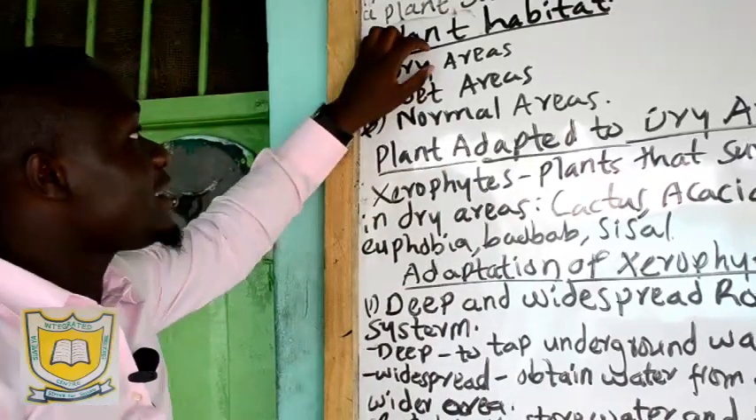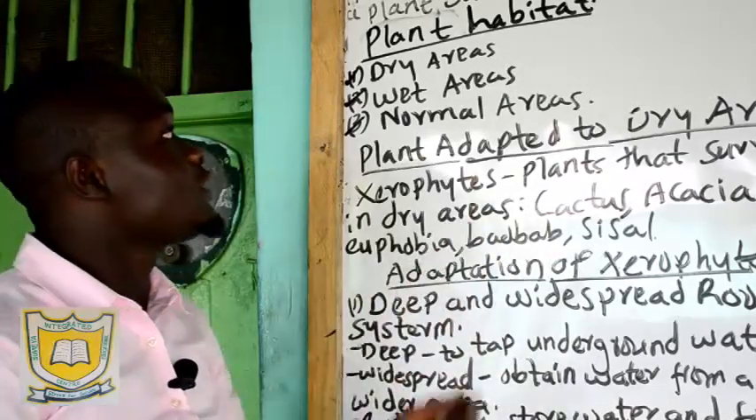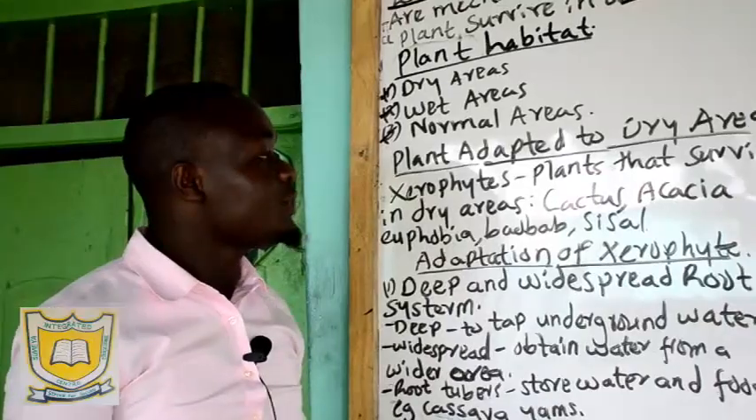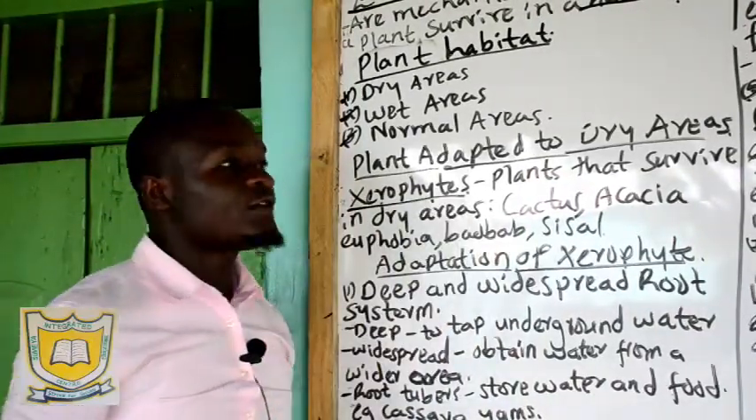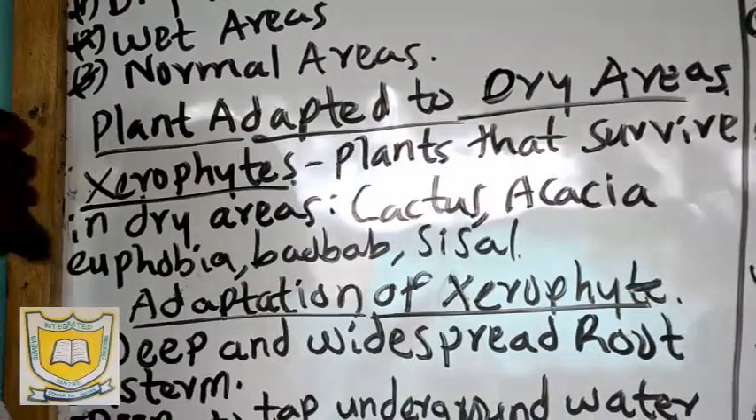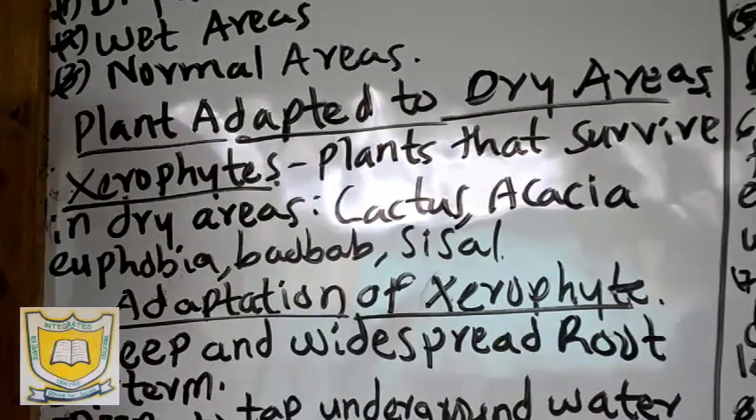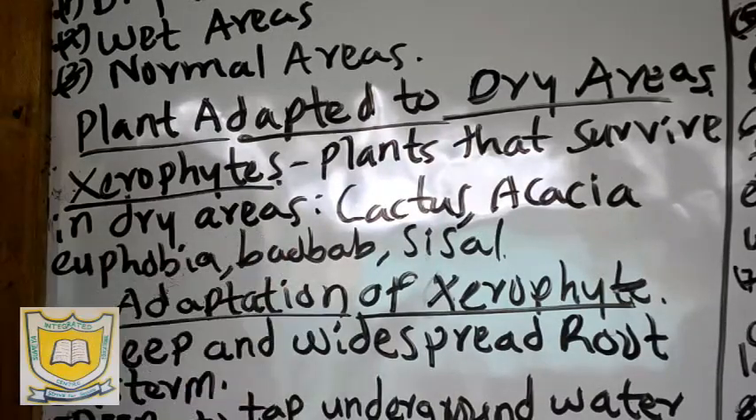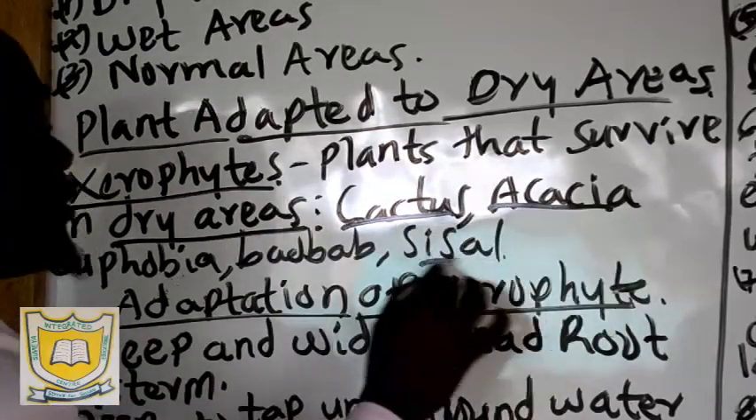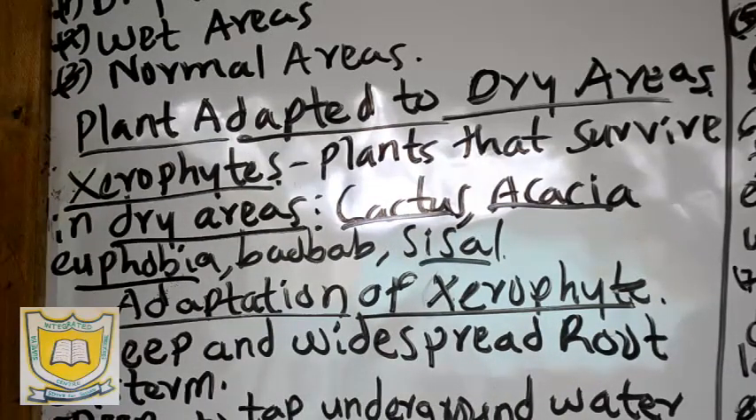Now, we will discuss adaptation of plants that are found in dry areas. The plants that are found in dry areas are called xerophytes. If somebody asks you to give those plants that grow in dry areas, you say they are xerophytes. Xerophytes survive in dry areas. What are examples of xerophytes? They are very common in this area of ours. We have cactus, acacia, sisal, and also camphorbia and others.